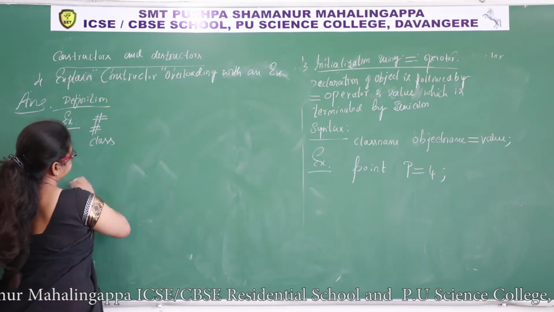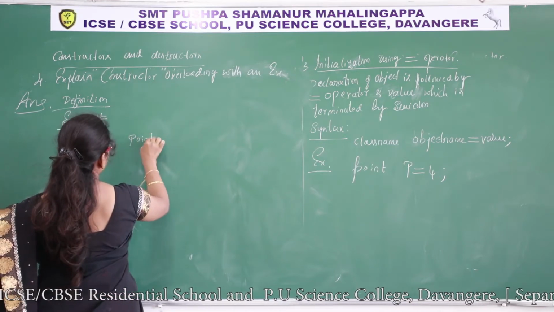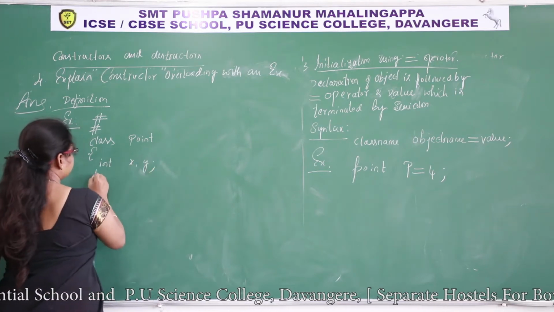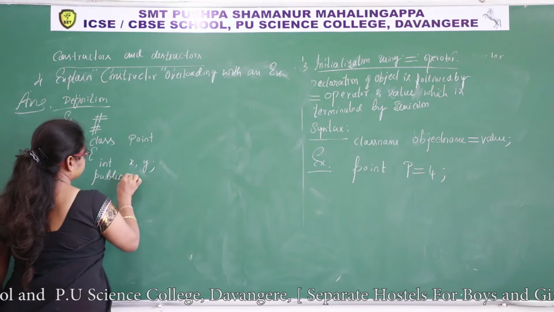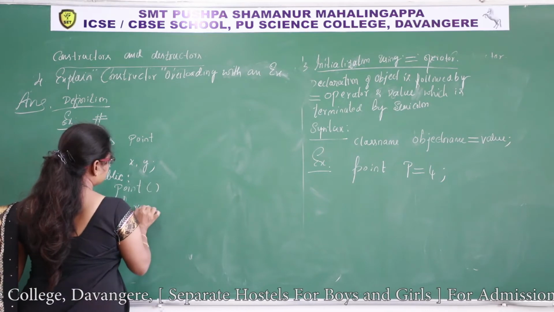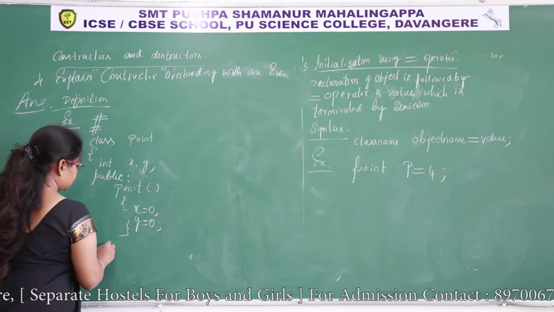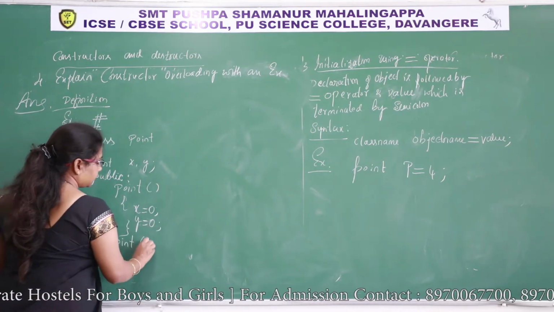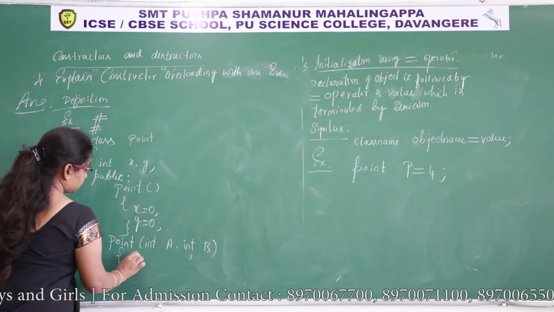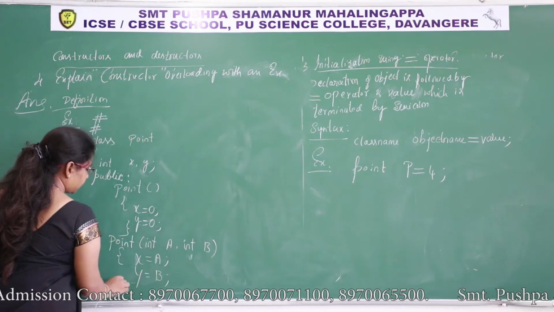Class point, int x comma y, public. Point, x is equal to 0, y is equal to 0. Point int a, int b. x is equal to a semicolon, y is equal to b semicolon.